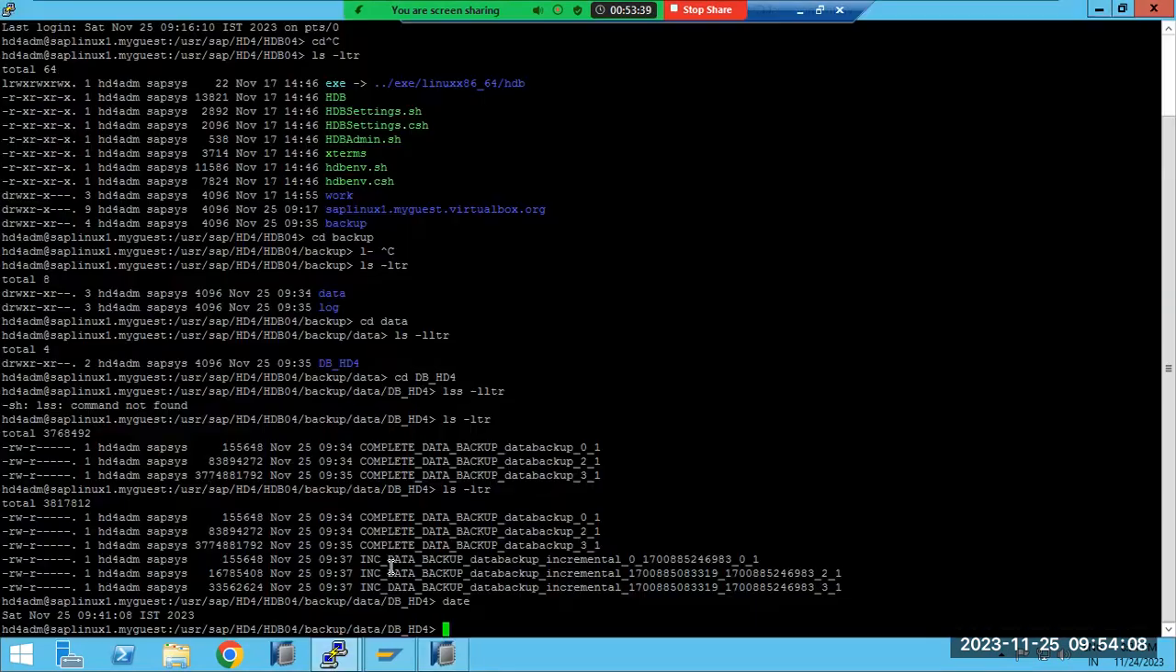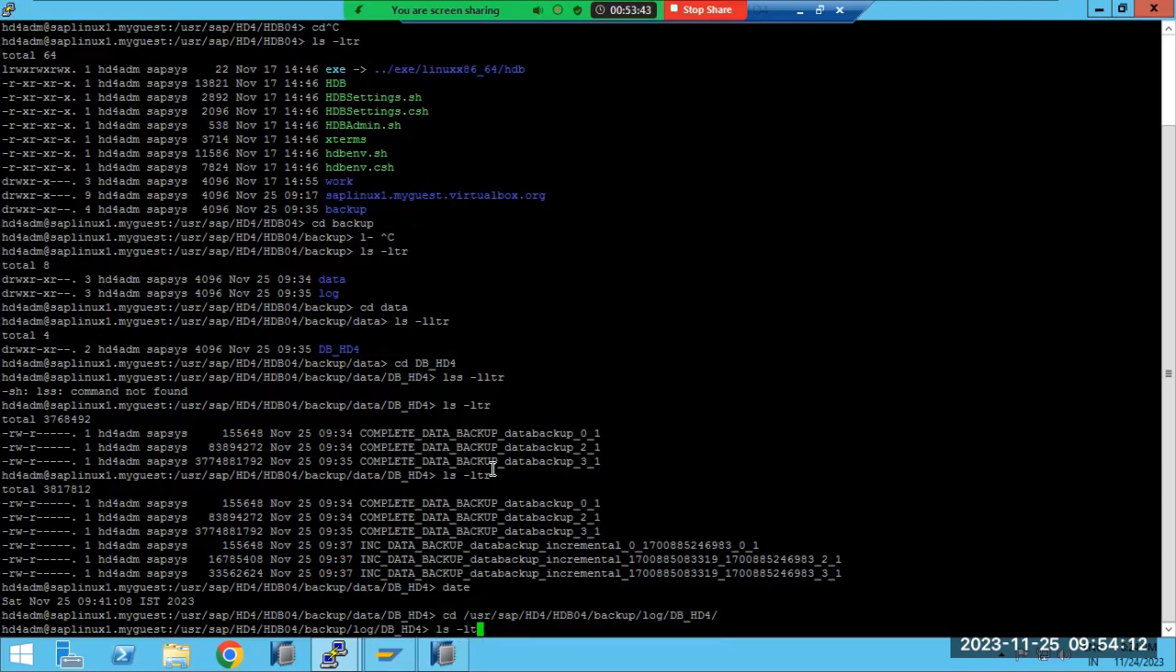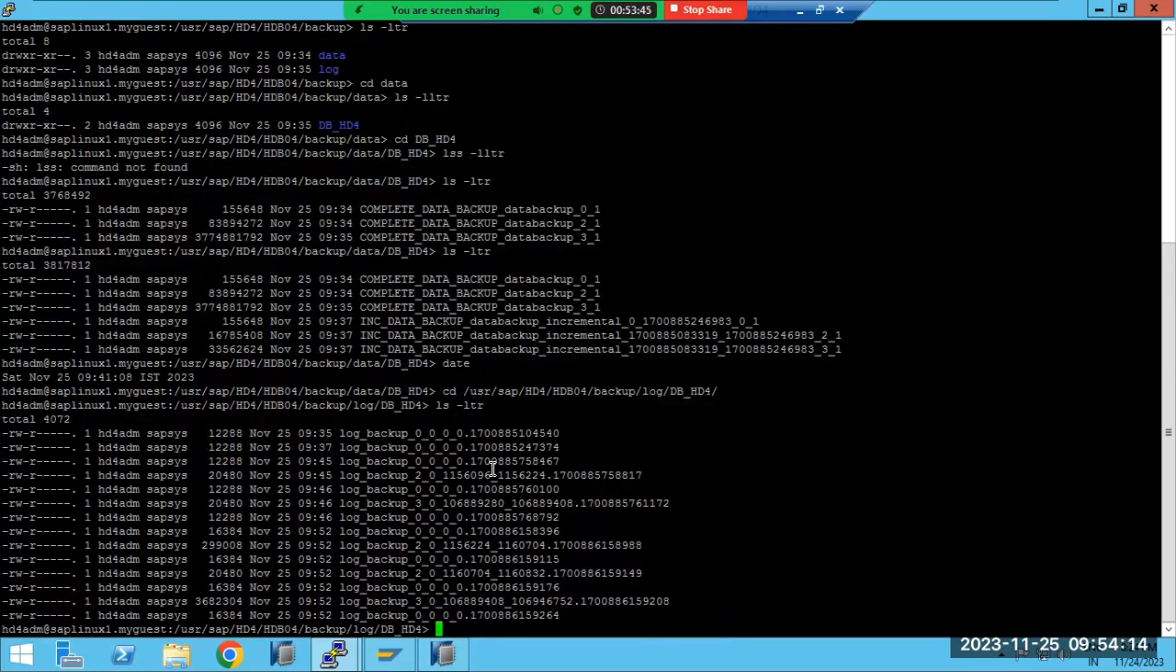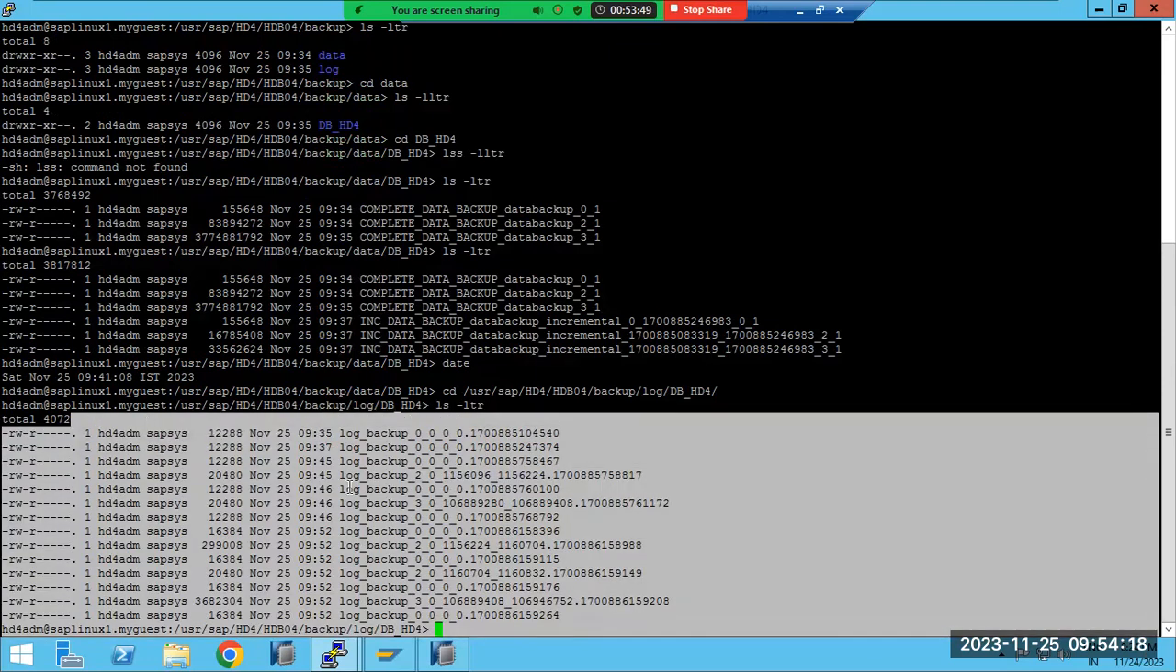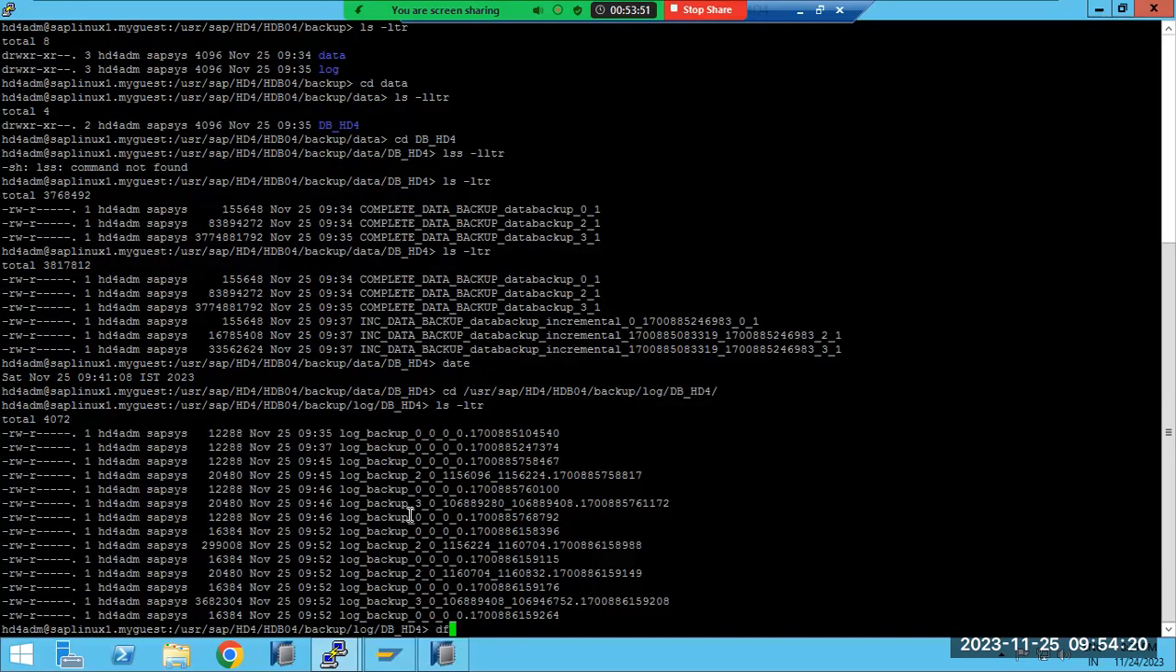Same location, we go here. There are many log backups here. Log backups are happening here in the system. It will consume the file system space.